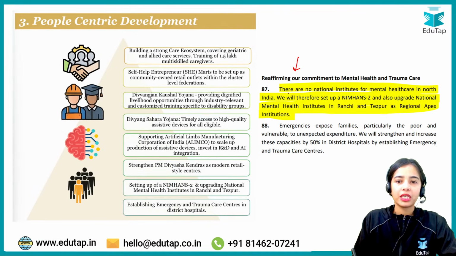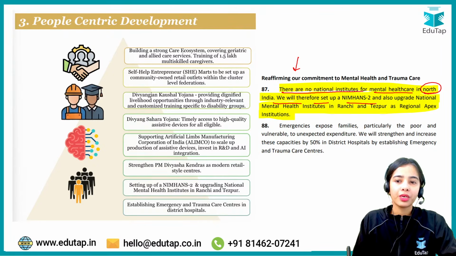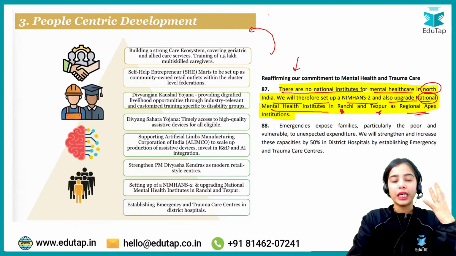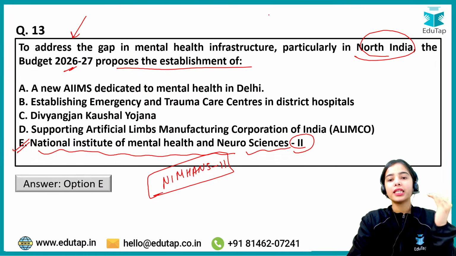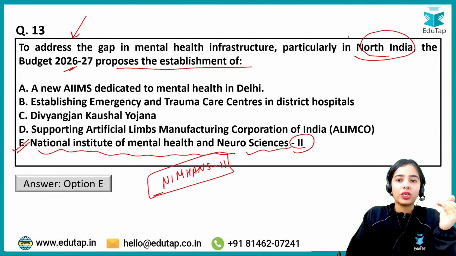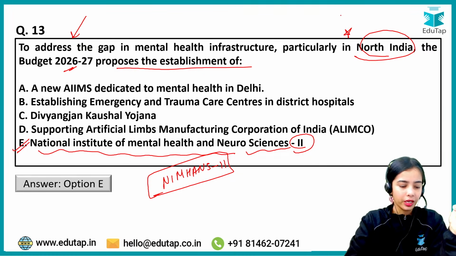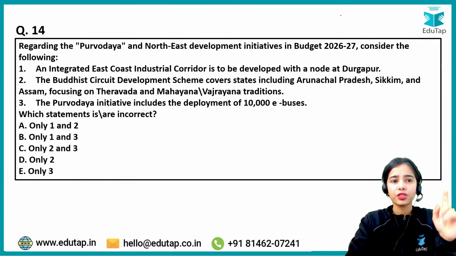As per the budget speech, there are no national institutes for mental health care in North India. So we will therefore set up NIMHANS 2 and also upgrade the national mental health institutes in Ranchi and Tezpur as regional apex institutions. So under the people-centric development, this is an initiative that has been taken, that NIMHANS 2 will be established particularly in North India for the mental health infrastructure in North India. Okay, so remember this. This is also important.